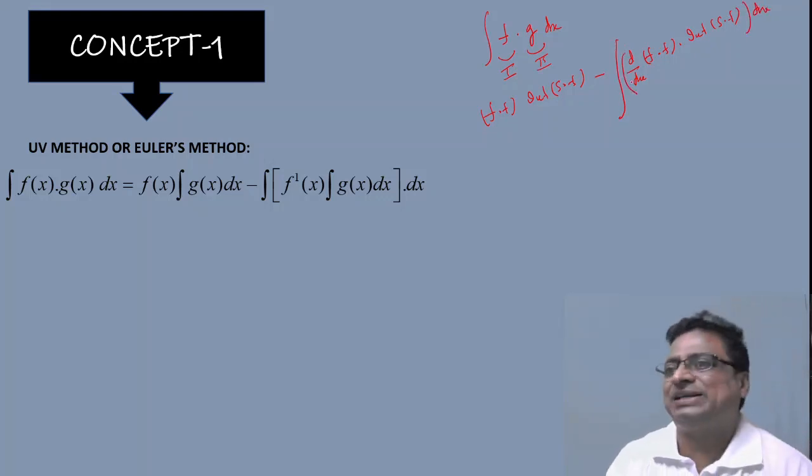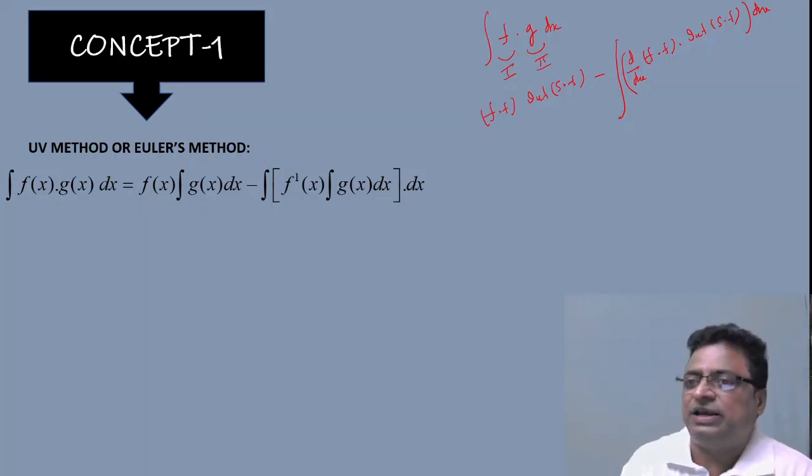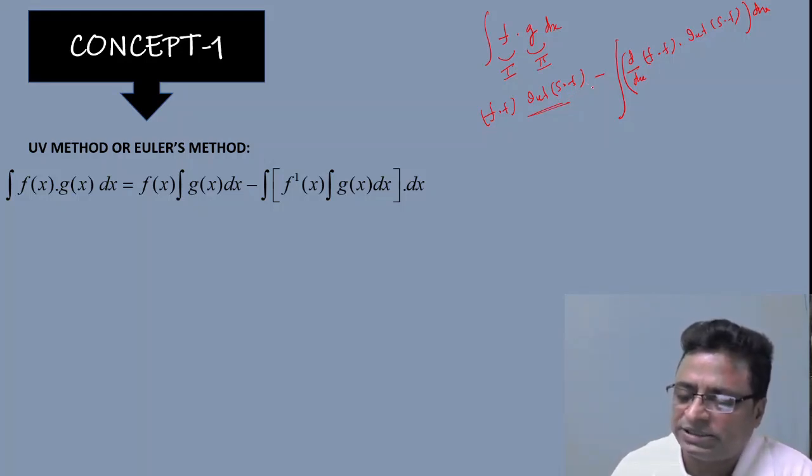Like this you practice. If you are humming this formula in this way, you can get the results very easily and quickly. How to read it? First function into integration of second function. Here int means integration, SF means second function. So first function into integration of second function minus differentiation of first function into integration of second function, whole integration